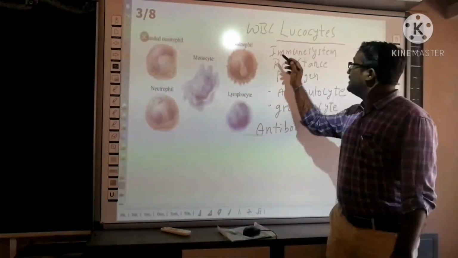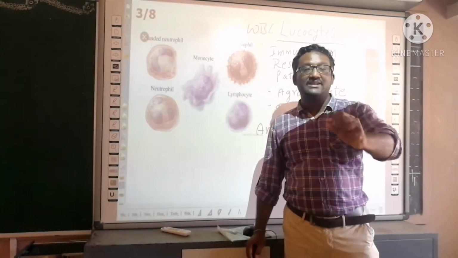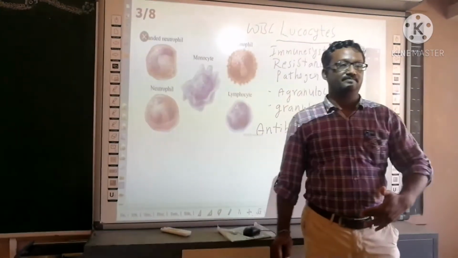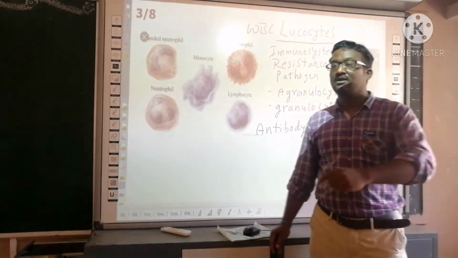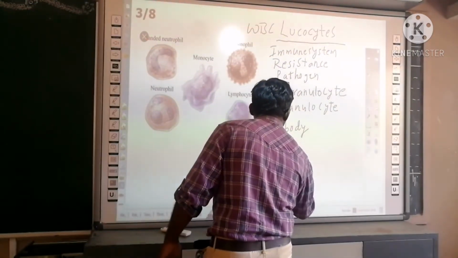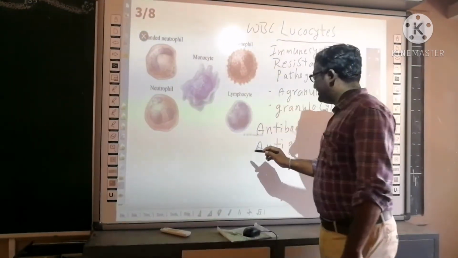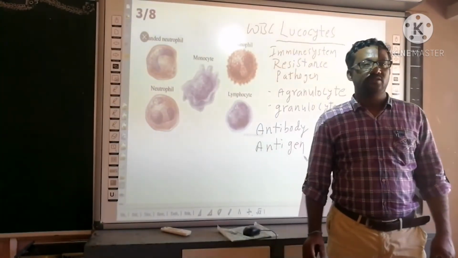So what happens in the immune system is, for example, the bacteria which cause typhoid enter our body. Now the bacteria release a protein that is called antigen. These antigens are present on the surface of the bacteria.